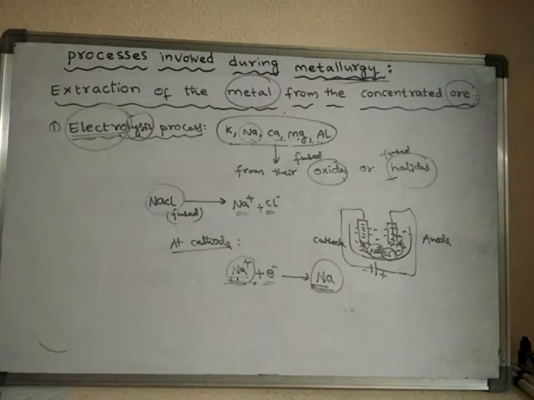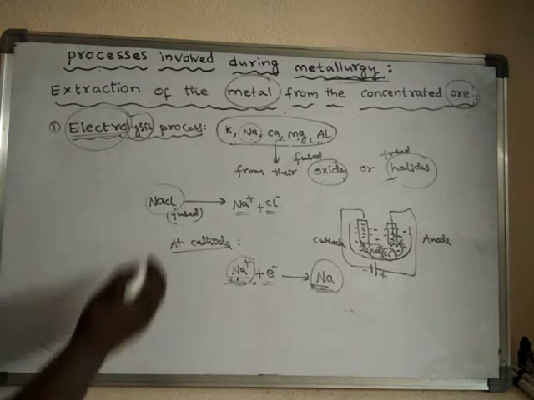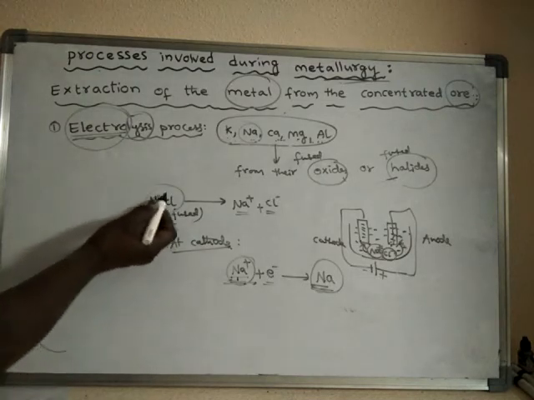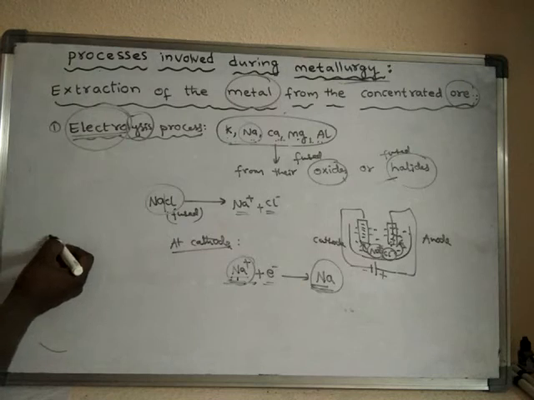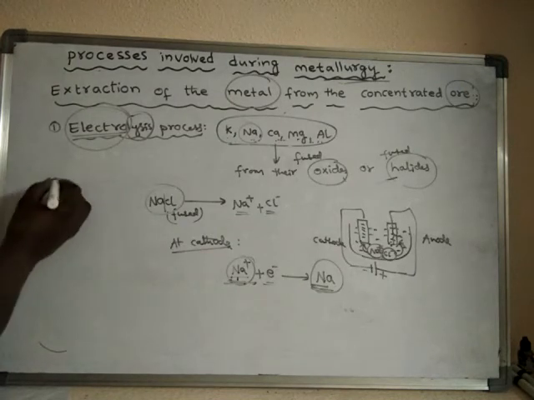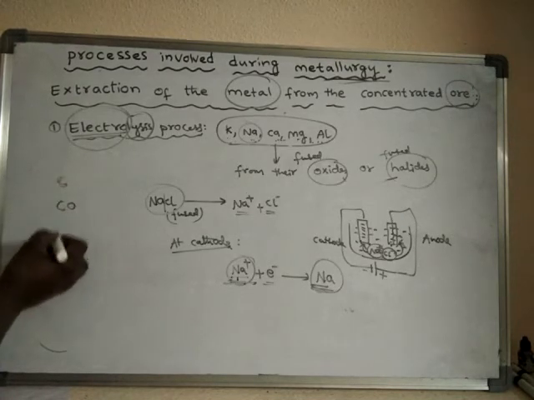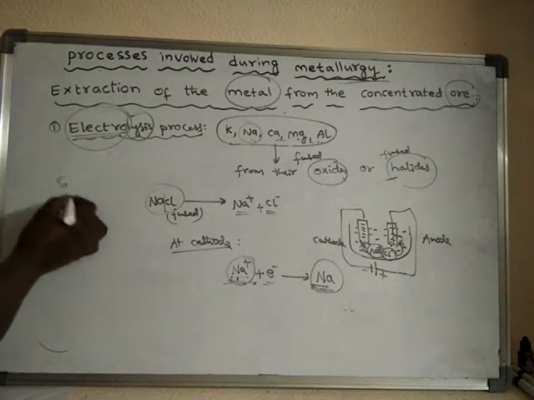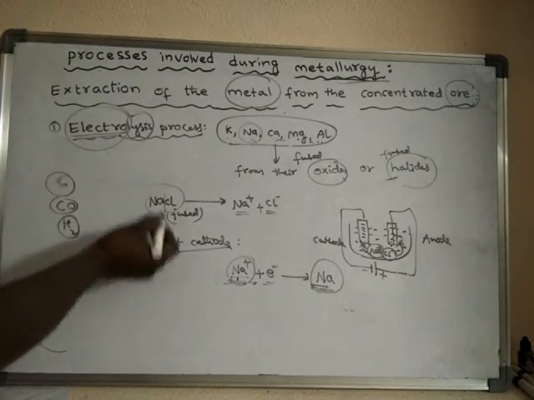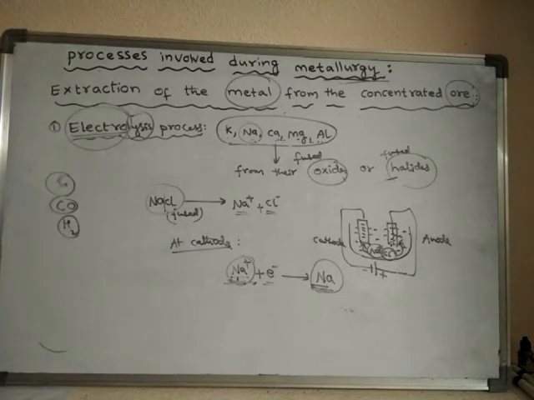So that means these metals cannot be reduced by conventional reducing agents such as carbon monoxide or hydrogen, because they do not provide sufficient energy to break this. Electricity can break this, but coke or carbon monoxide or hydrogen do not have sufficient energy to break the bonds.